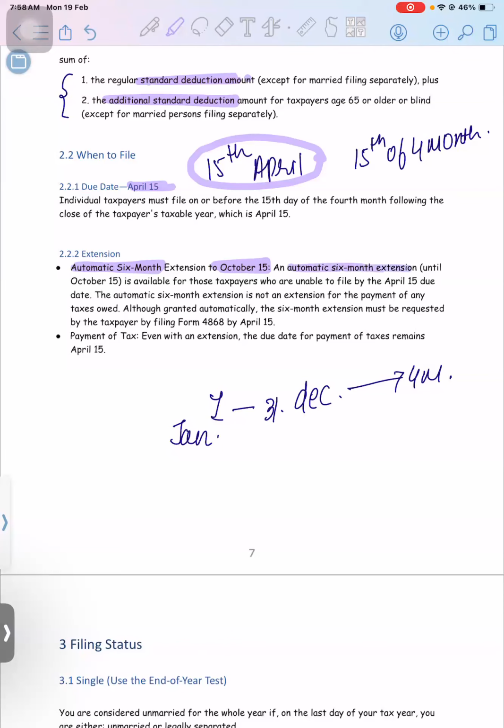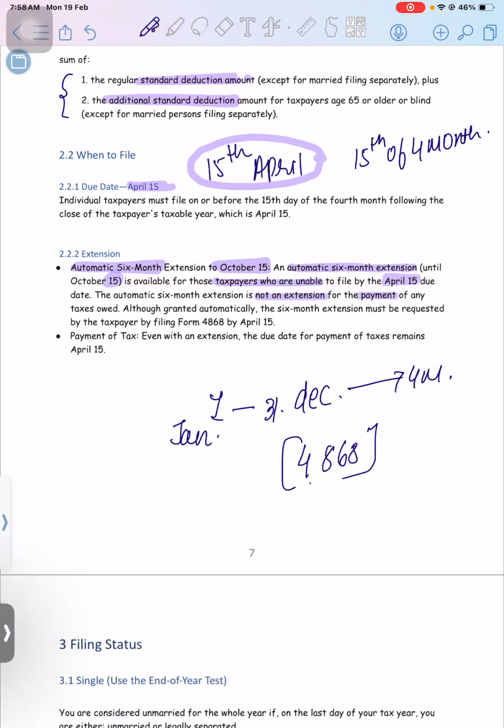You will receive a 6 month automatic extension, that is till 15th October, for those taxpayers who are unable to file the return by 15th April. Okay, now the automatic extension is not an extension for payment. As I mentioned, whatever tax you are going to owe to the IRS, you have to pay it before 15th April, and the form for the extension is 4868.